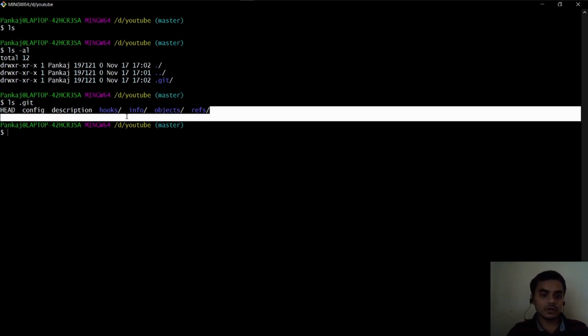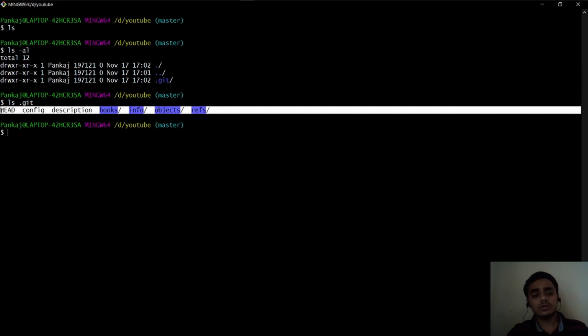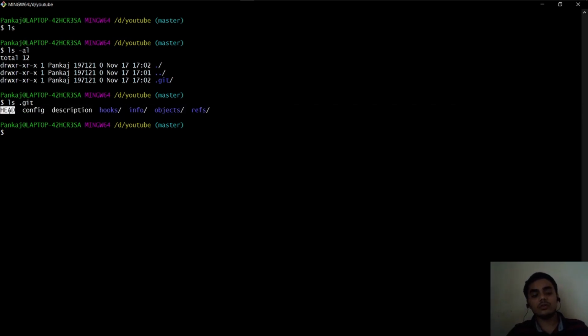Here is everything about whatever we do on the local machine. HEAD is a pointer that points to your latest commit. The configuration, etc., are used to maintain the state of your code on the local machine, and that communicates with GitHub to let GitHub know these are the changes that are made here, and now replicate them over there. So let's get out of it.